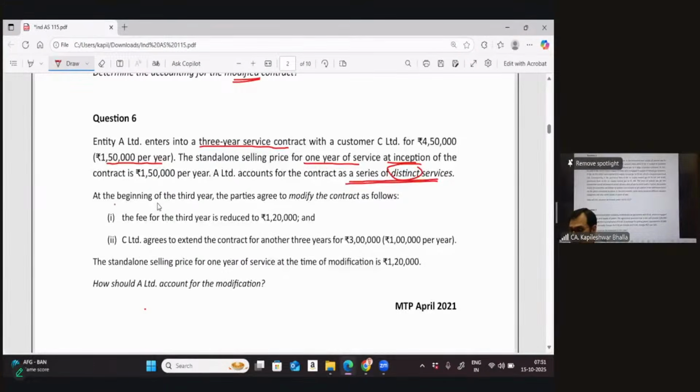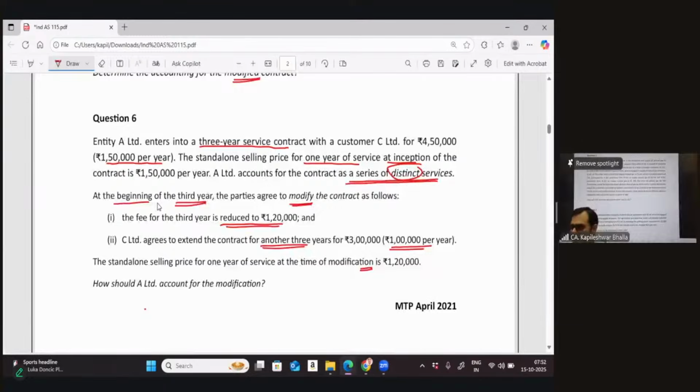Then he says at the beginning of the 3rd year, 2 years have already passed by, the parties agree to modify the contract. The fee for the 3rd year is reduced to 1,20,000. And C agrees to extend the contract for another 3 years, but this is going to be 1 lakh per annum, which makes it 3 lakhs for another 3 years. Then he says the standalone selling price for 1-year service at the time of modification is 1,20,000.